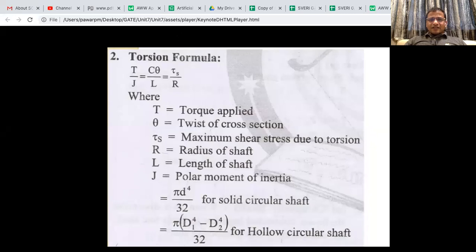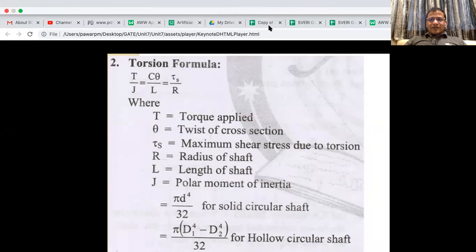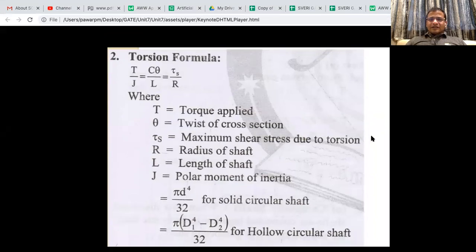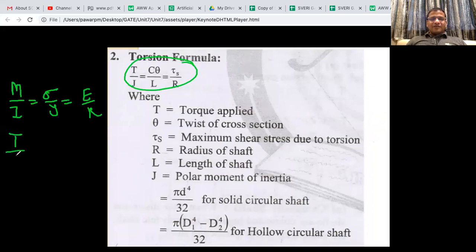Dhotre has answered correctly. Okay, let me quickly write the flexure formula so that you will get the equivalence. What was the flexural formula? M by I is equal to sigma by Y is equal to E by R. They have not written it in sequence, we will write in similar sequence. It will be T by J is equal to tau by R is equal to C theta by L.